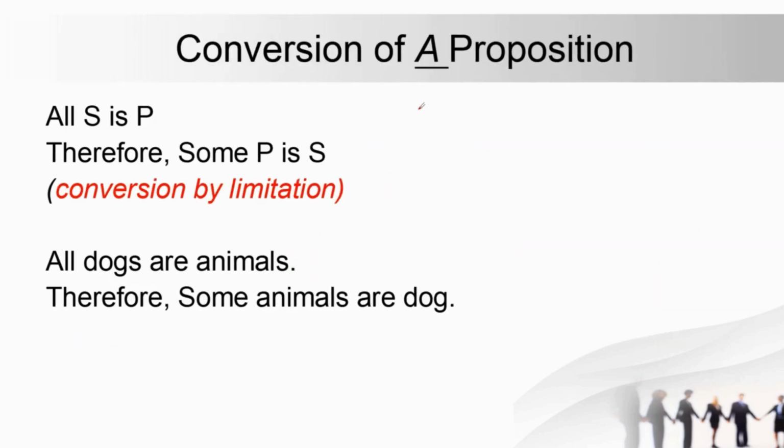Next, let's move to the conversion of A. In conversion of A, the A proposition becomes an I proposition. So All S is P, therefore Some P is S. Subject and predicate places change, but at the same time we are changing from an A proposition to an I proposition. Therefore it is conversion by limitation. Again, this is important. It is by limitation, and we know the reason. If you see the example, All dogs are animals, and Some animals are dogs. This is true, so these two are logically equivalent in nature.